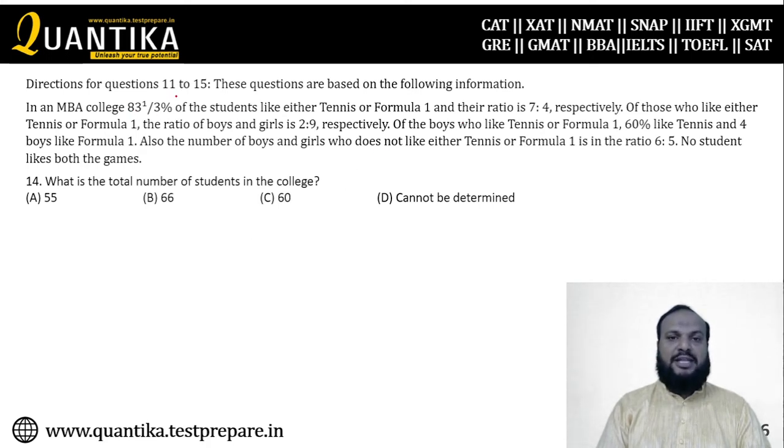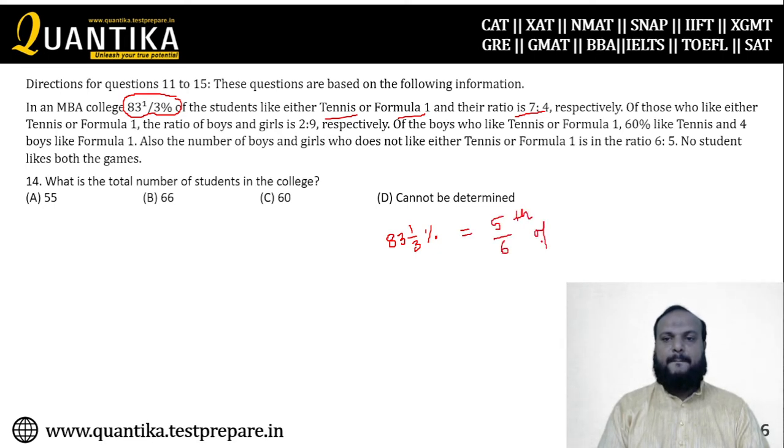In an MBA college, 83.33% of the students like either tennis or Formula 1 or both. Now the option of both is nullified, and the ratio is 7:4. So the entire student community is divided in the ratio of 7:4. 83 1/3% is nothing but 5/6 as a fraction, 5/6 of a number.